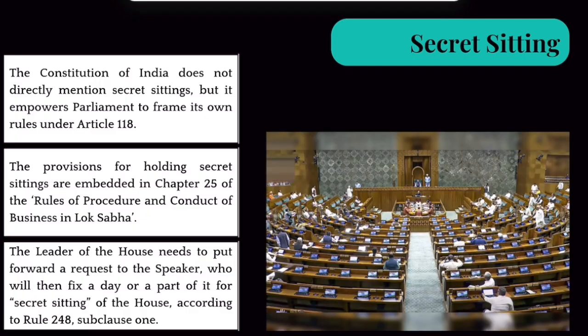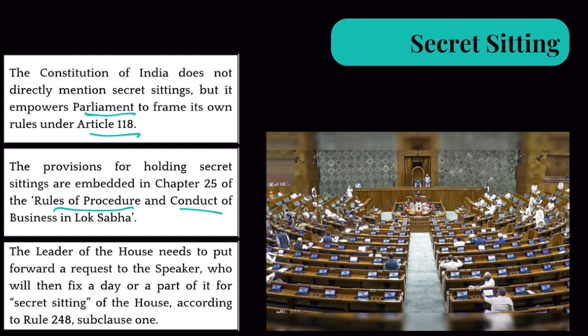Now, what are the constitutional provisions? Article 118 of the Constitution says that Parliament can frame rules with respect to secret sittings, and Parliament has framed rules. Okay, the Rules of Procedure and Conduct of Business in Lok Sabha has one rule, rule number 248, which contains the procedures to have these secret sittings.